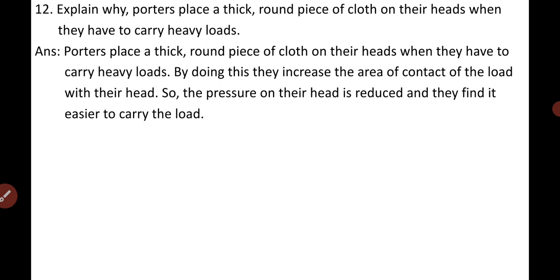Porters place a thick round piece of cloth on their heads when they have to carry heavy loads. By doing this, they increase the area of contact of the load with their head, so the pressure on their head is reduced and they will find it easier to carry the load.